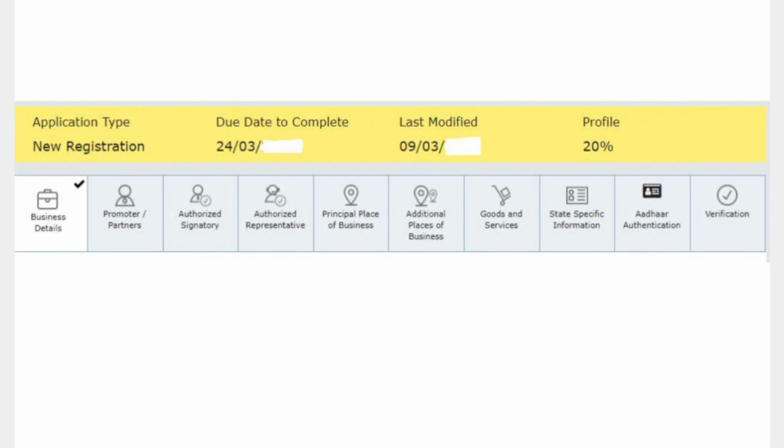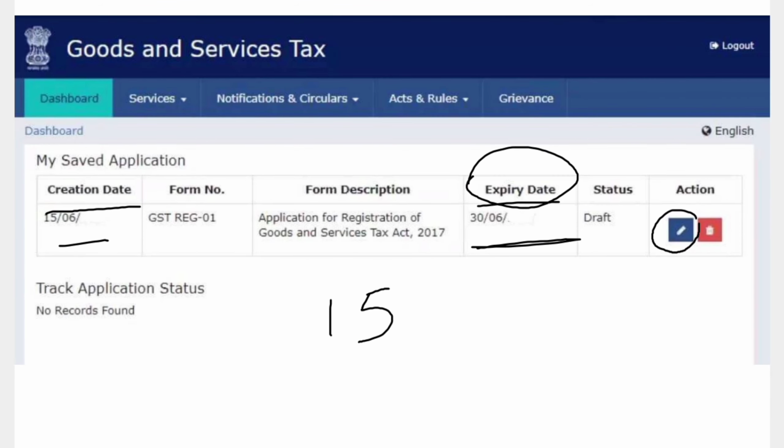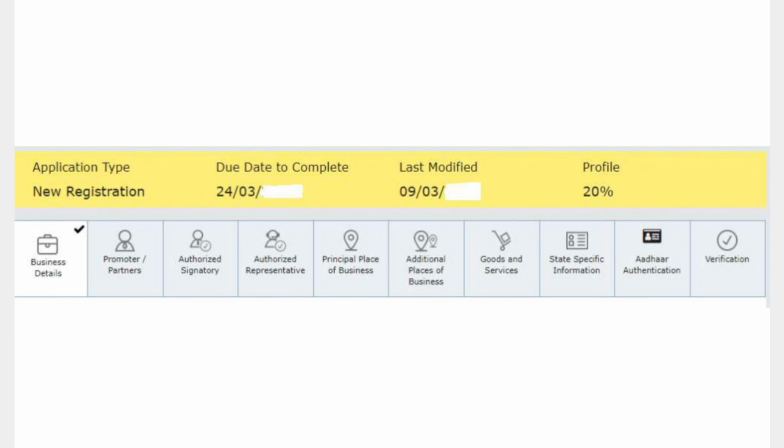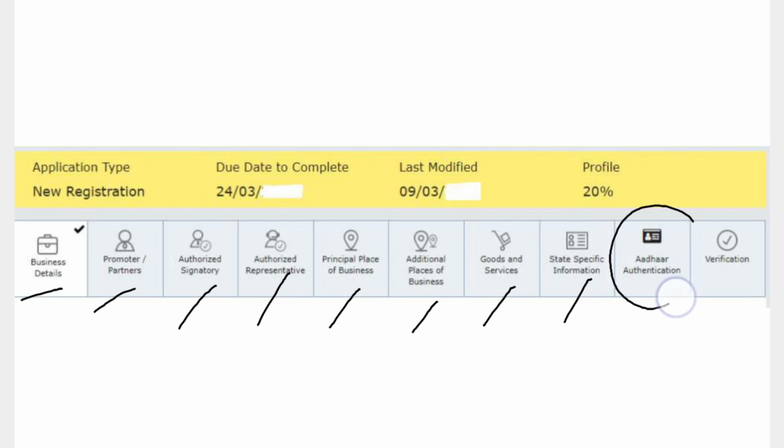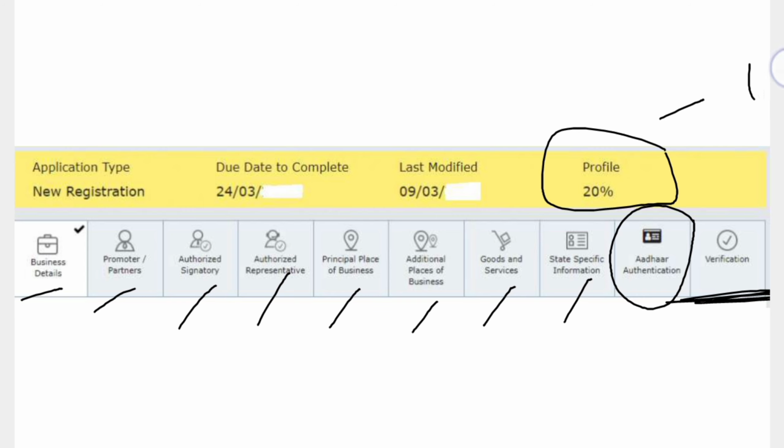After this you can see form B. Once you click on this, it will open part B of the registration process. There are different tabs. It will ask for the business details, promoter details, authorized signatory details, authorized representative details, principal place of business, additional place of business, GST details, and specific information details, and the last one is other authentication. After that you have to do verification. After each step you have to observe that it will show some percentages. You have to fill up to 100%.